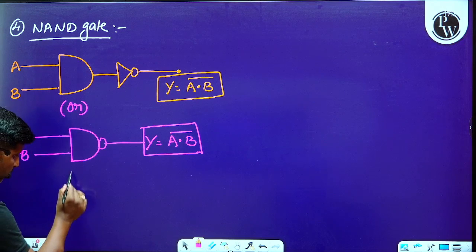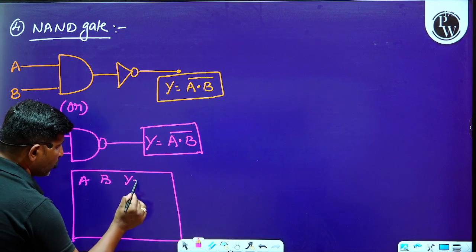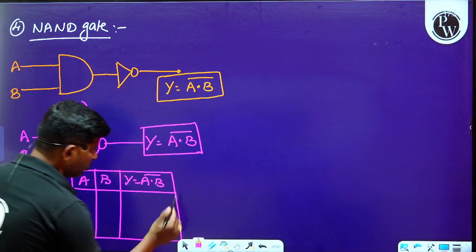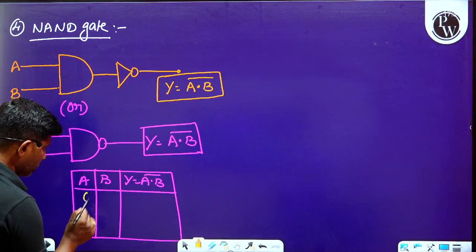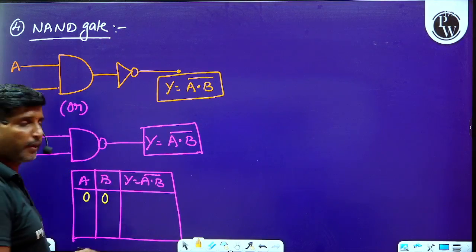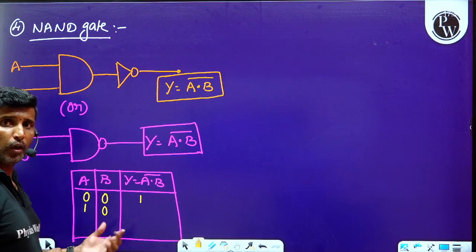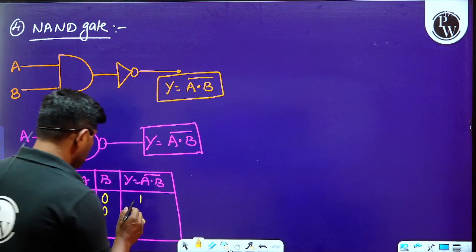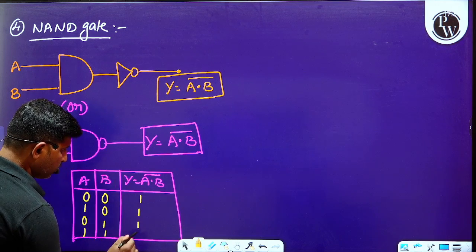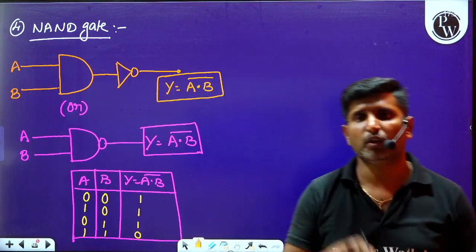So what is the truth table we can say? Please have a look here. Truth table: this is A, this is B, and this Y is equal to (A dot B) whole complement. Please observe this. 0 and 0, A and B becomes 0, and the complement becomes 1. If I say 1 and 0, 1 dot 0 is again 0, and the complement is 1. So 0 1 gives 1, and 1 1 becomes 1, whose complement is 0. That is how we can define the NAND gate, exactly opposite to the AND gate.